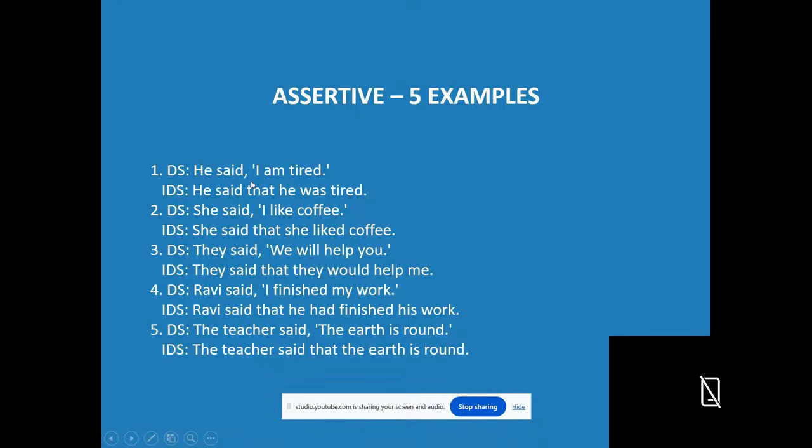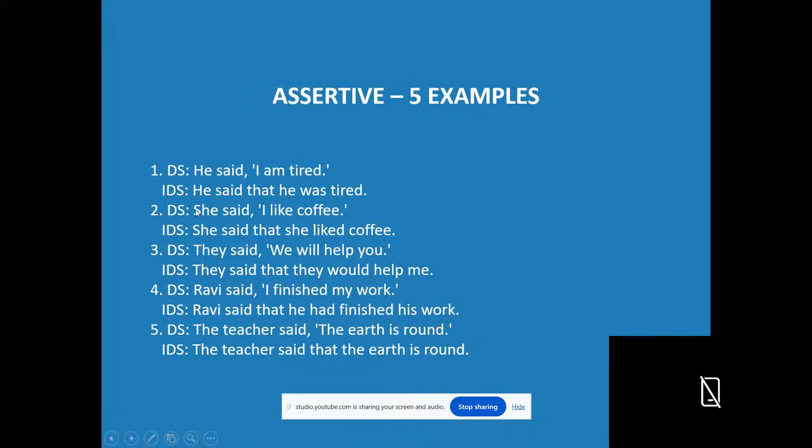Understand? Next, how do we change it into indirect speech? He said that, conjunction that. He said that he was tired. I am tired is present simple tense. According to the rule, present simple changes into past simple. So I am tired becomes he was tired.